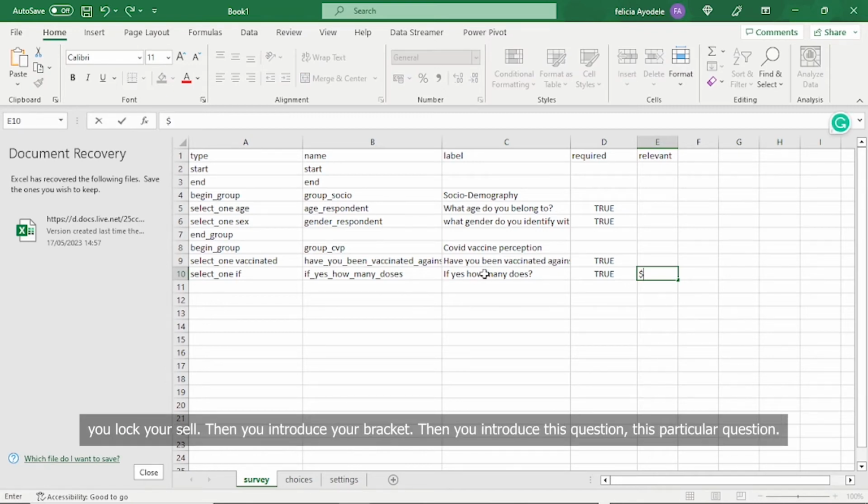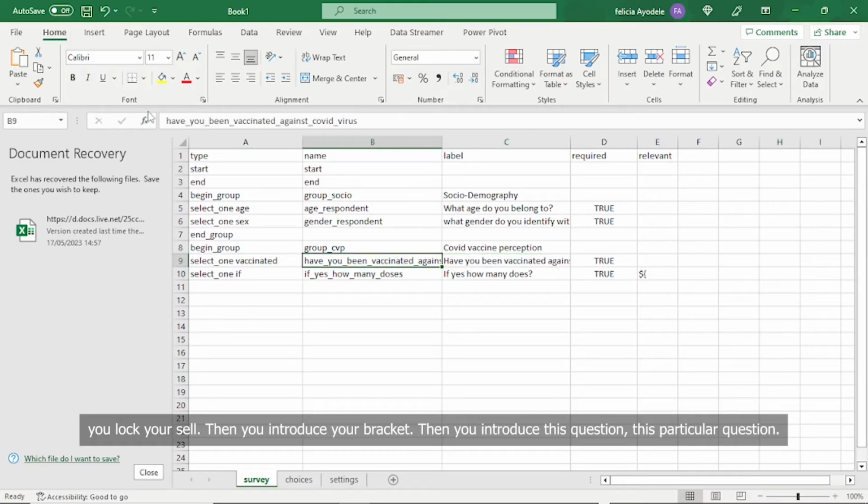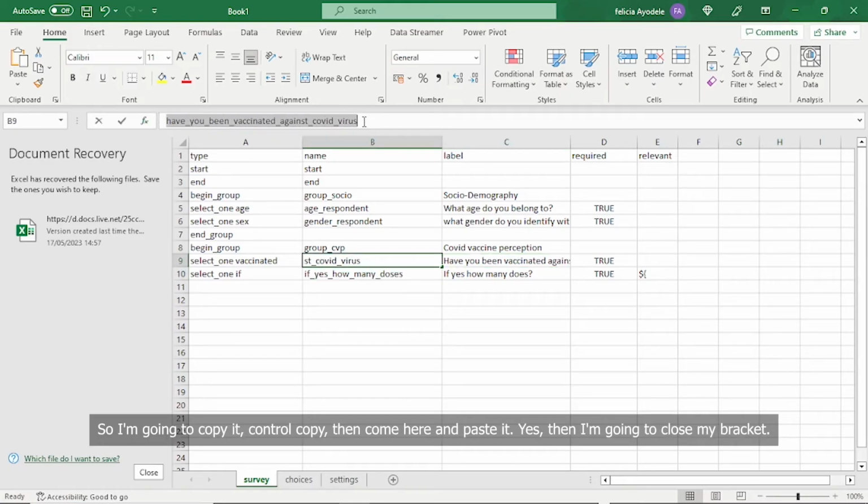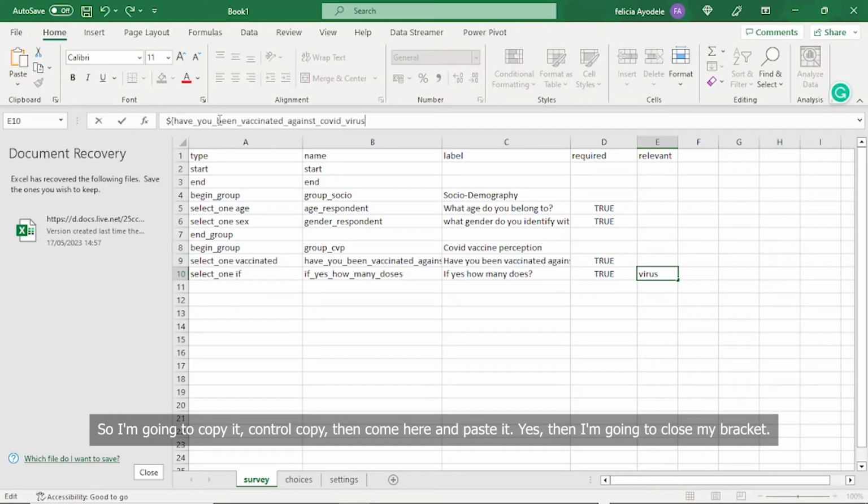you lock your cell, then you introduce your bracket, then you introduce this particular question. So I'm going to copy it, Control copy, then come here and paste it.